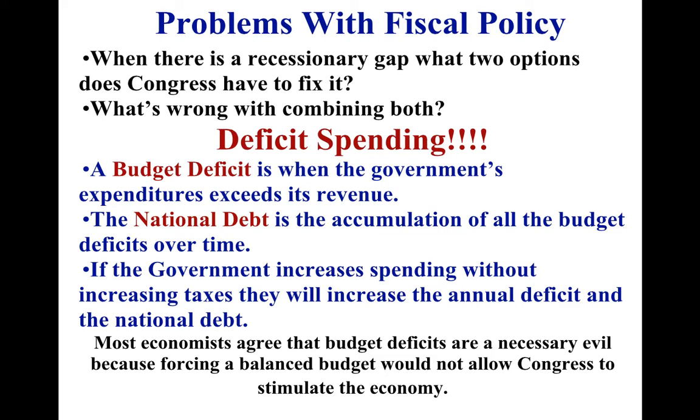So if they have a deficit, then you add those deficits together over the years, and that's where you get the national debt. National debt is in the trillions. If the government increases spending without increasing taxes, what they get is an annual deficit and national debt. Most economists think this is a necessary evil to stimulate the economy. But some people think it's terrible and we need to do something about it.